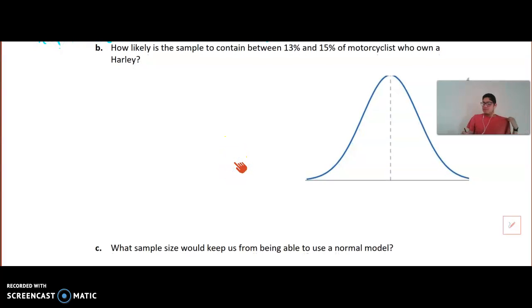Okay, so how likely is it that our sample will contain between 13 and 15% of all motorists? Well, let us go ahead here.